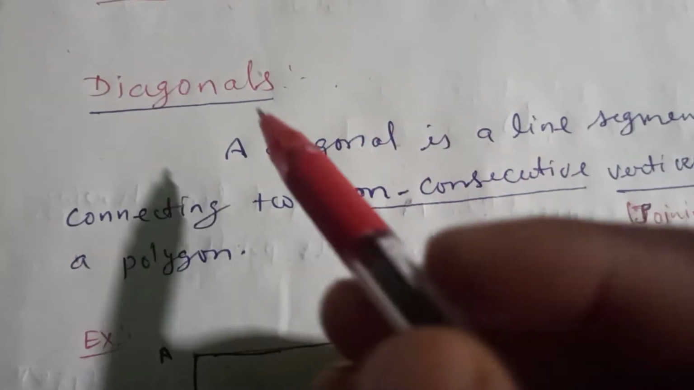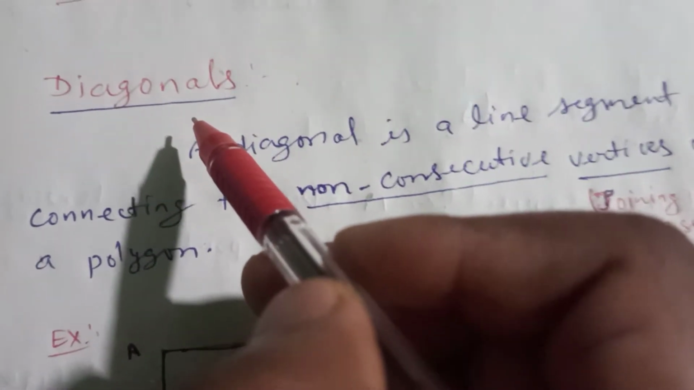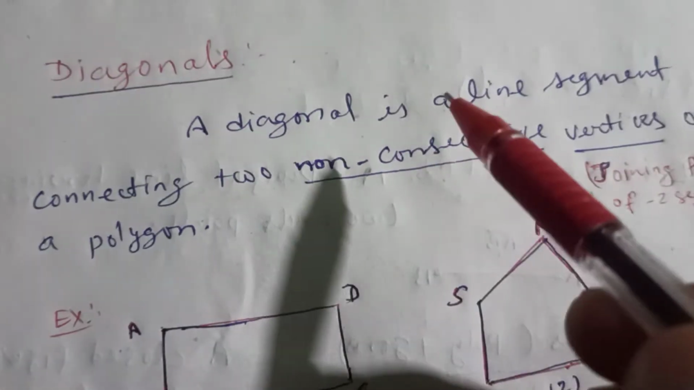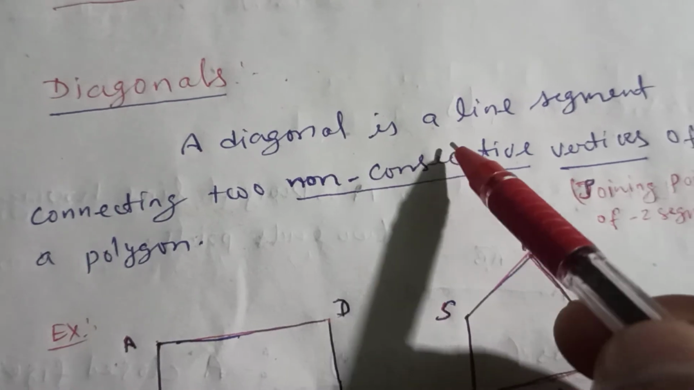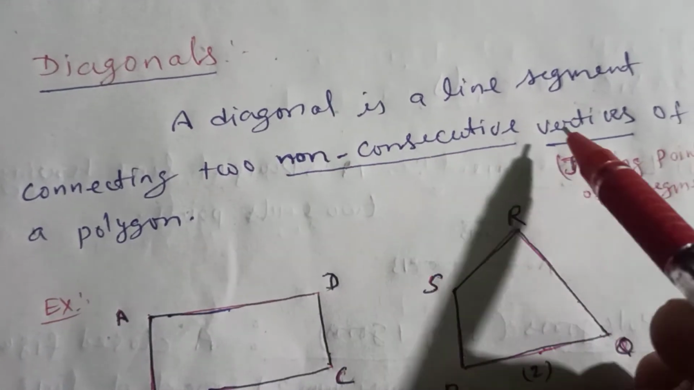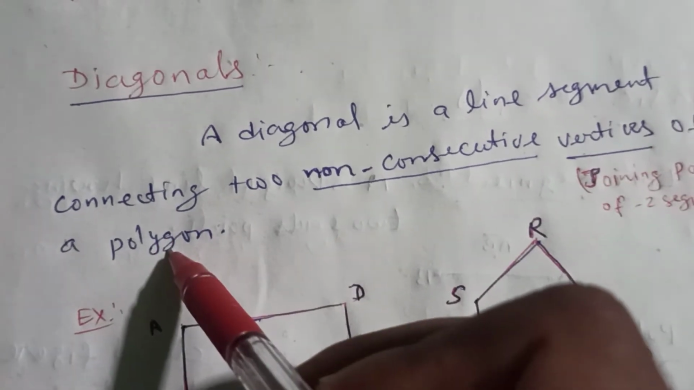Now the next one is the diagonals. I think all of you are aware of the diagonals. What are diagonals? How to define a diagonal? Actually, a diagonal is a line segment connecting two non-consecutive vertices of a polygon.